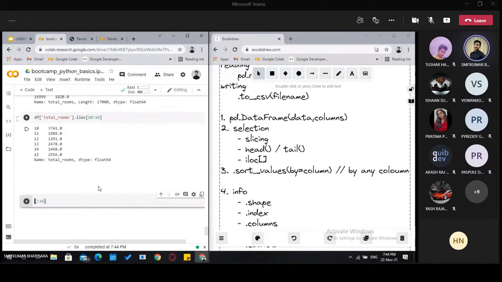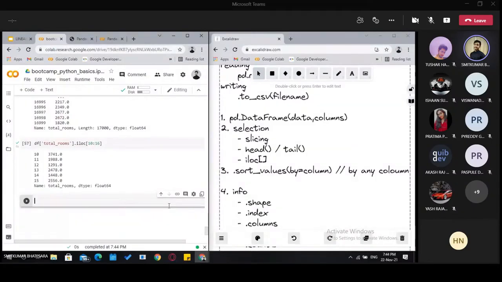And then what we have next is, we have seen slicing. Slicing and iloc are basically similar concepts, used together.